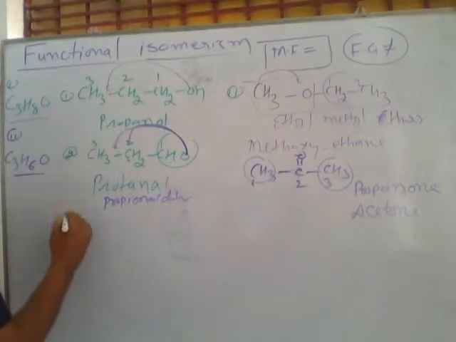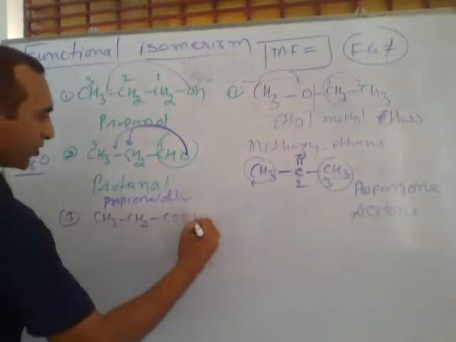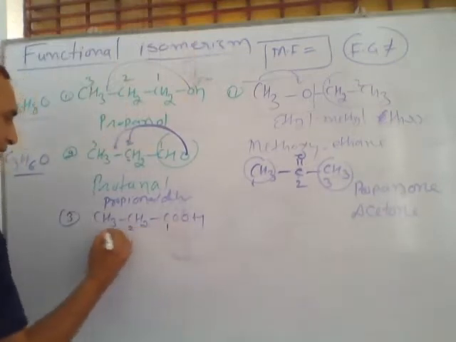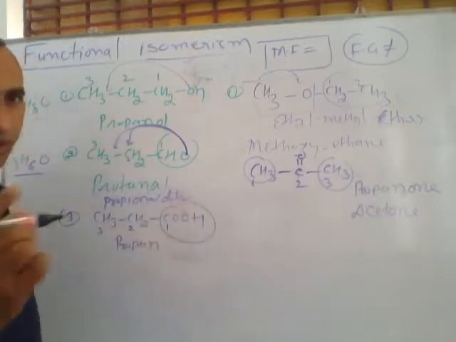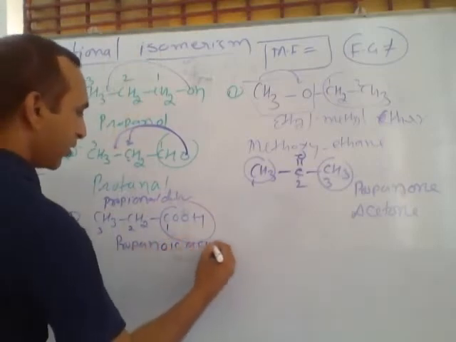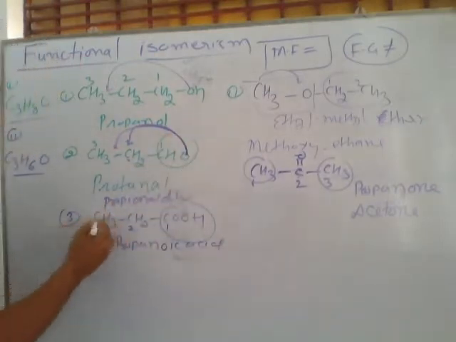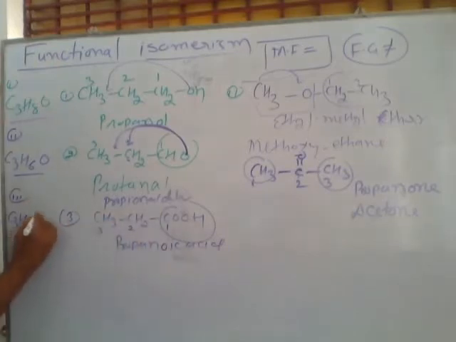Look here. Third, if I write this type, CH3 CH2 COOH, can you write the name of this compound? This compound also has 3 carbons, so we can write propane. At last, this is carboxylic acid, and for carboxylic acid we write oic acid. This is called propanoic acid. Also, we can say this name as propionic acid. So if we count the total number of carbon and hydrogen in this compound, carbon are 3, hydrogen are 3 and 3, 6, and 2 oxygen are present here.